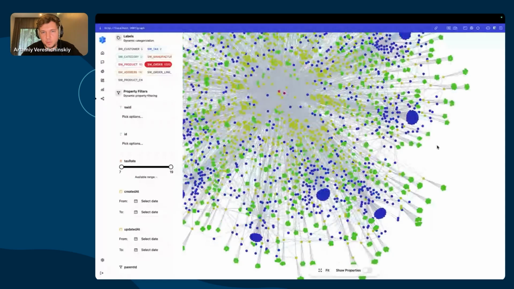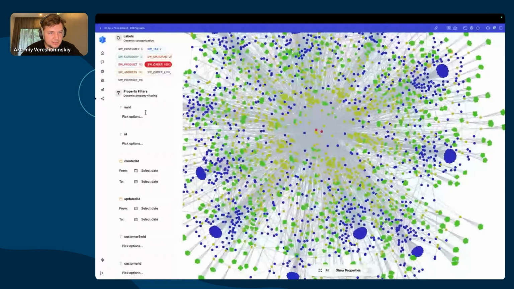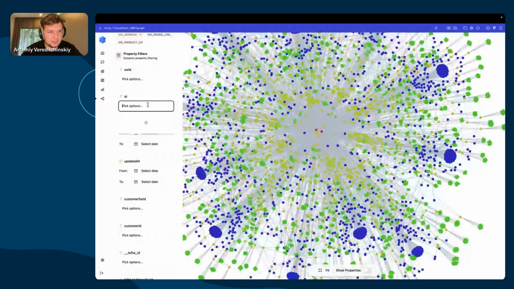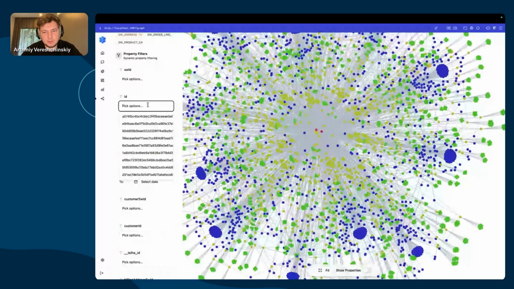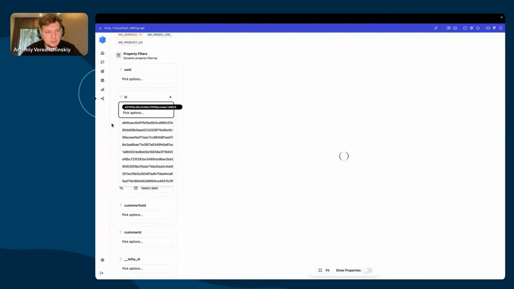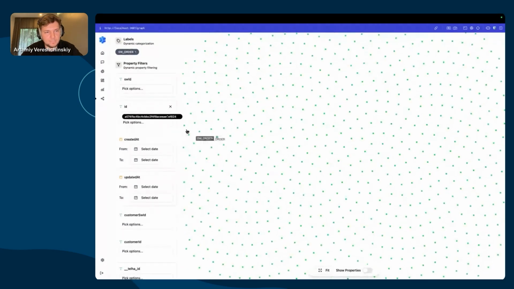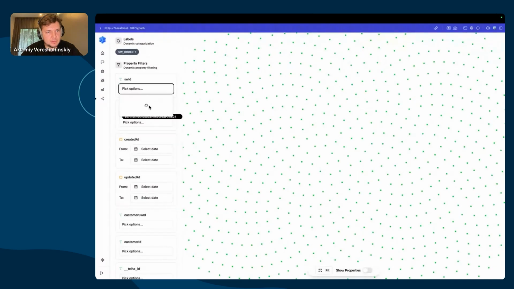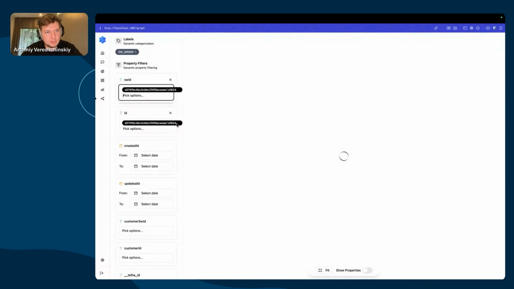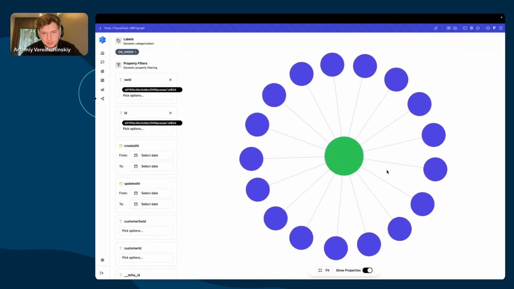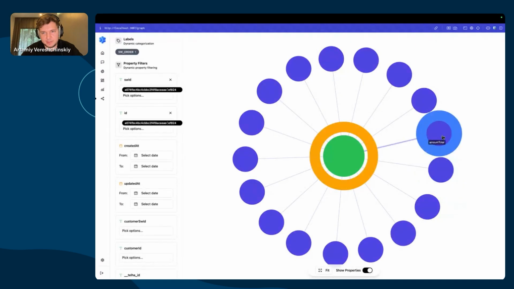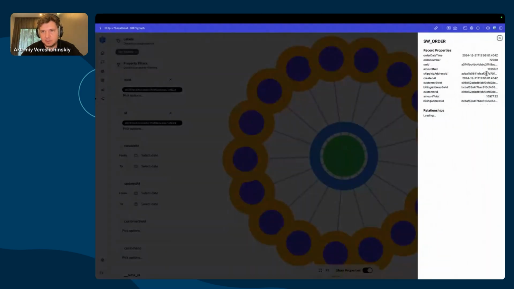So this is the graph without properties shown. Let's say we want to have some specific ID for our order. And this ID will take some time to render. Yeah, we have one order, right? By some specific criteria. But when we show properties here, we see how it looks behind the scenes. So we have some properties in this order.